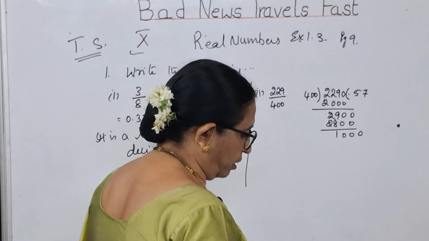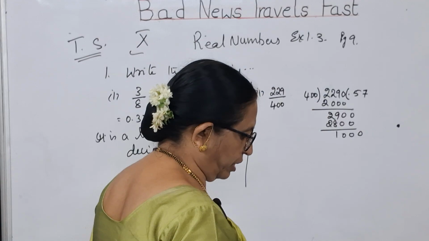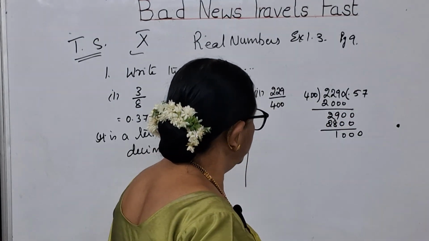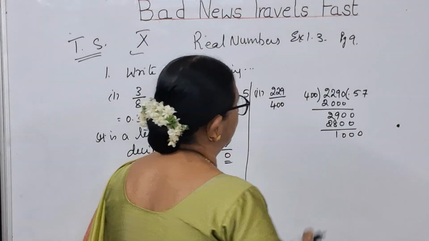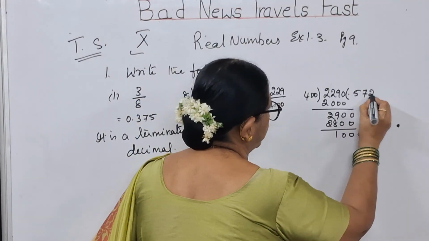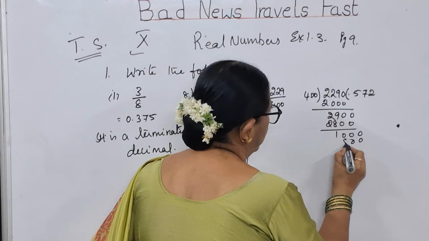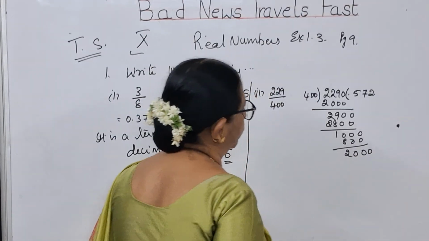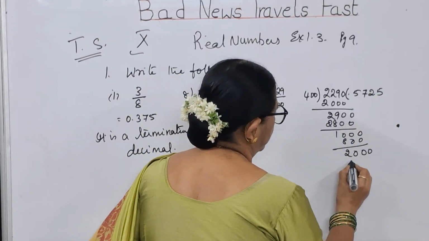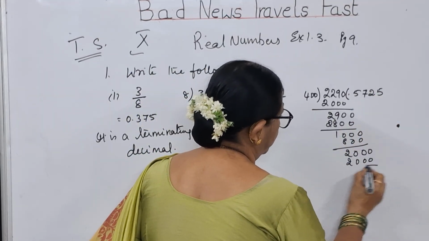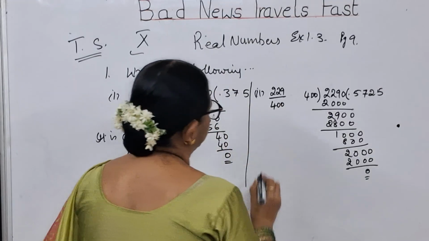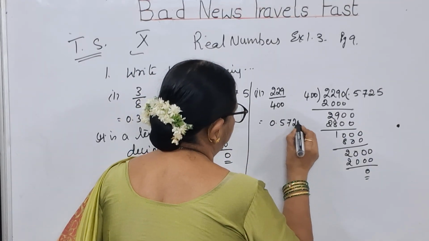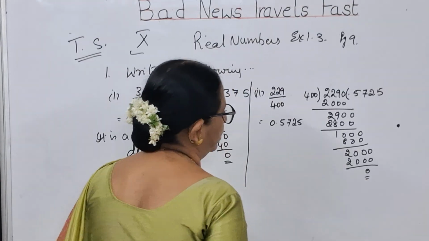So if you take one more 0, how much are you getting? 4 2s are... 3s are 1200 is more. So 2s are 0 0 8. 0 0 2 you are getting. 4 5s are 20. 2 0 0 0. So what is the answer you got, children? 0.5725. In this case, you have got remainder 0.